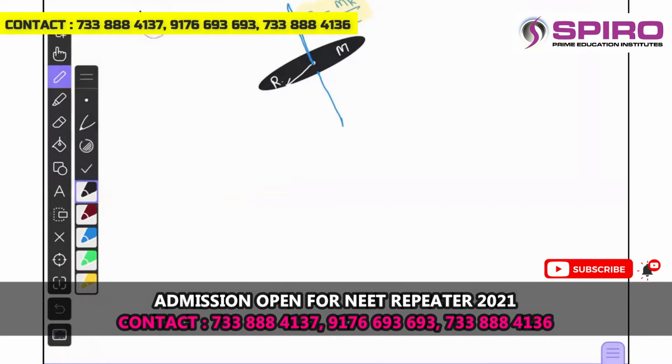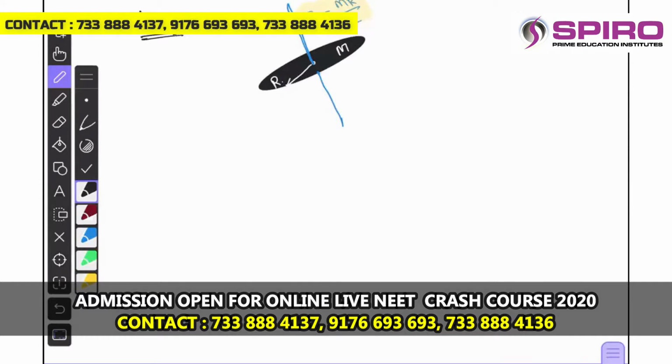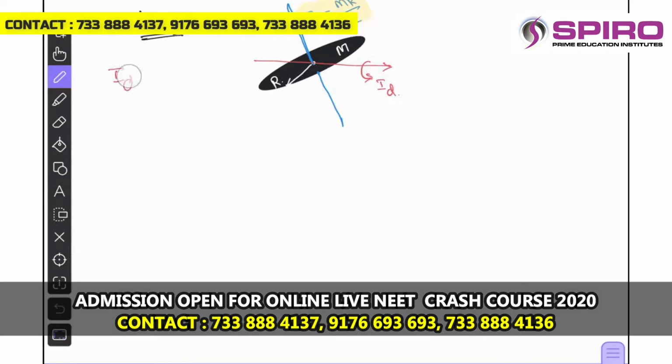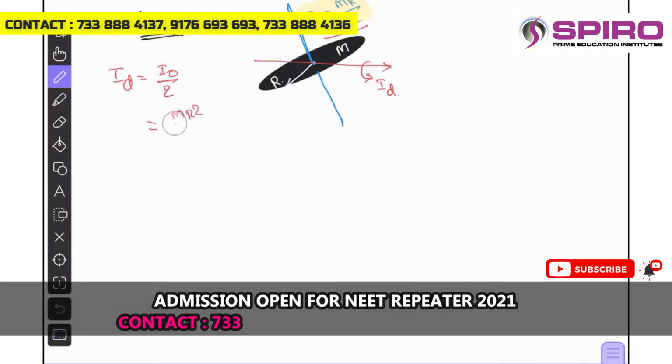Okay, it is the disk, right? Now let us apply this about different axes. We have applied it for the ring to find the diametric axis. The moment of inertia about the diameter is given by, any diameter you consider. This is the diametric axis. The moment of inertia about the diametric axis, let us say I diametric, is equal to I naught divided by 2. What is the value of I naught? You got here, that is mr square by 2. By 2, how much? Mr square by 4.